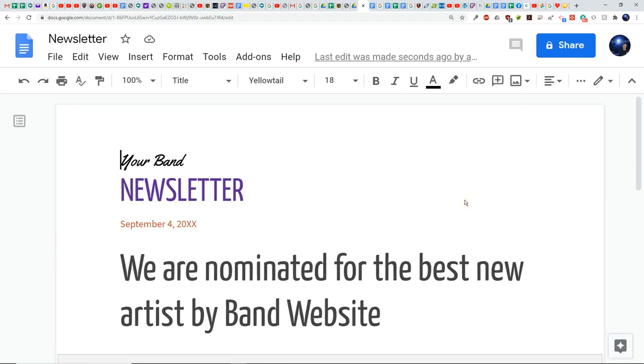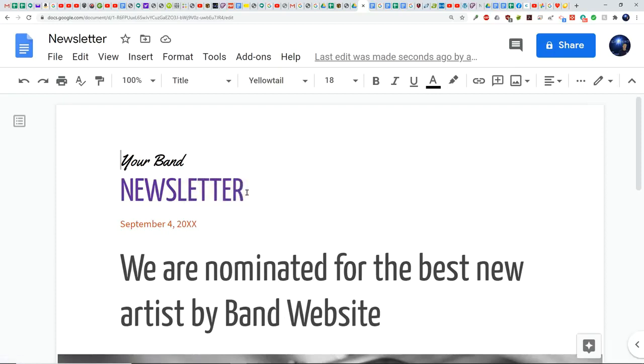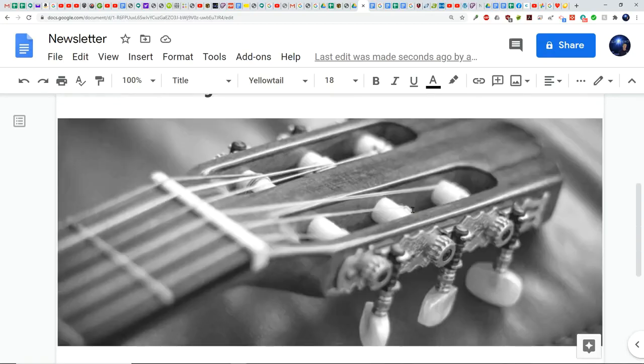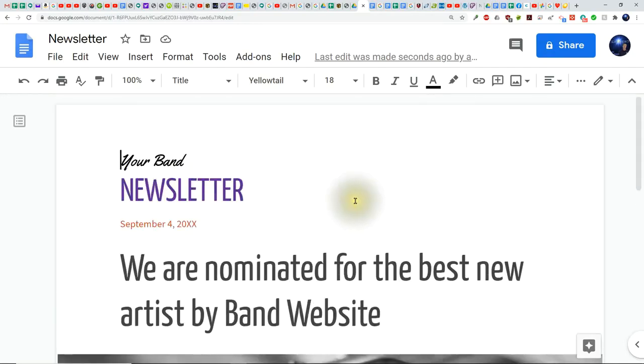Step number 20. The template should load with a new document as seen here, where it says Your Band, Newsletter, a date, and then it says we are nominated for the Best New Artist by Band website, and then it'll have a photograph of a guitar. What we'll need to do is we need to rename the document. Now there's several ways to do this.